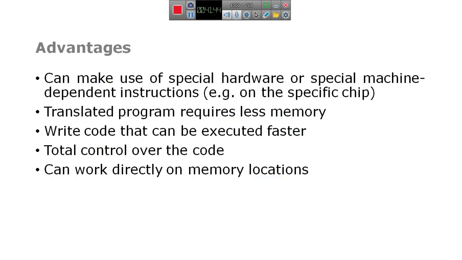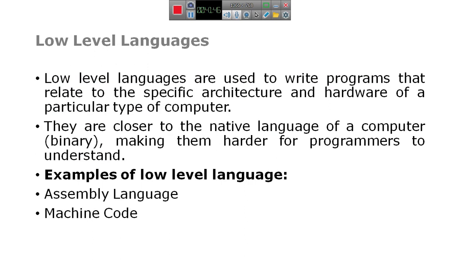And the low level language I have already explained to you. It is nothing but the native code of the computer. It means that the instructions are written in zeros and ones form.